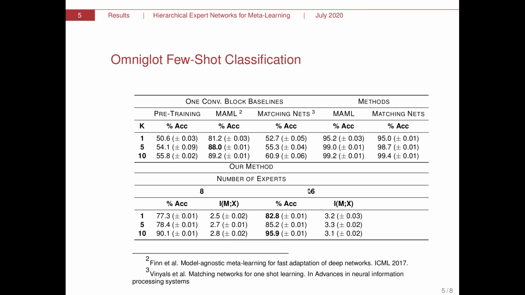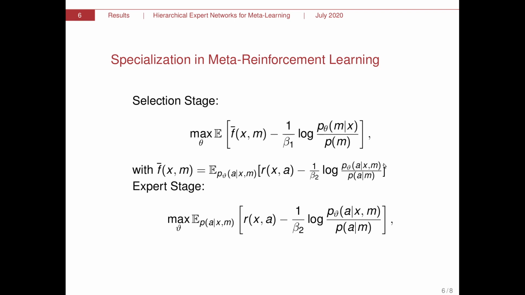And we can see that we combine several of them. Obviously, we can outperform the pre-training baseline, but we can also outperform the MAML baselines on one single shallow neural network, and we achieve comparable results to using 4 convolutional layers in MAML and matching networks. We also tried this out.